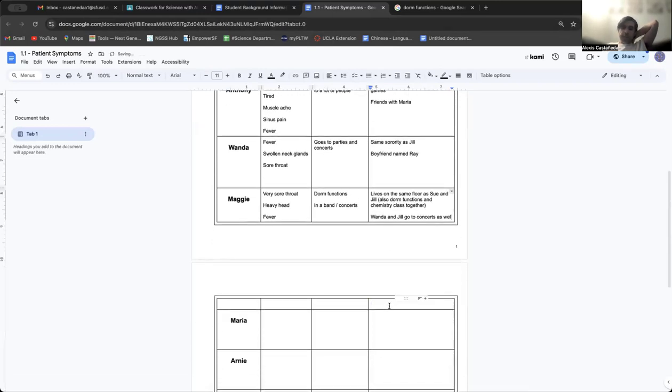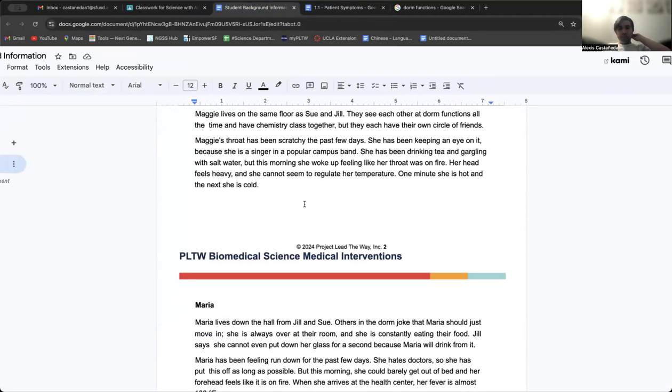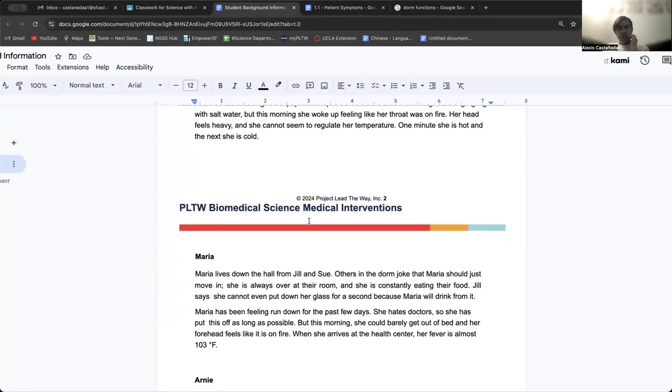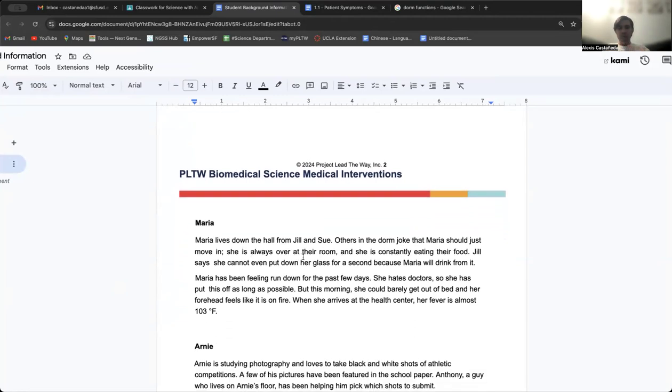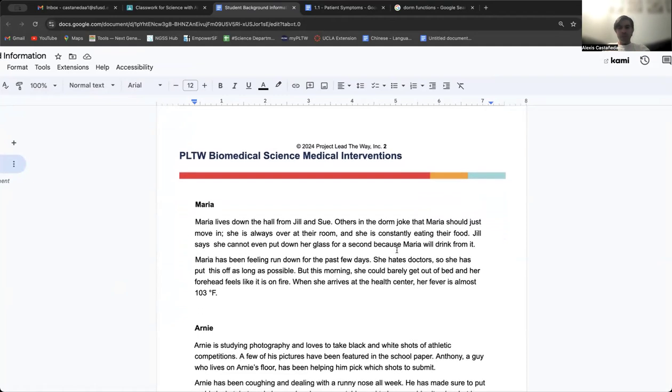Now let's go to Maria. What do we know about Maria? She lives down the hall from Jill and Sue as well. Others in the dorm joke that Maria should just move in. She's always over at their room. She's constantly eating their food. Jill says she cannot even put down her glass for a second because Maria will drink from it.